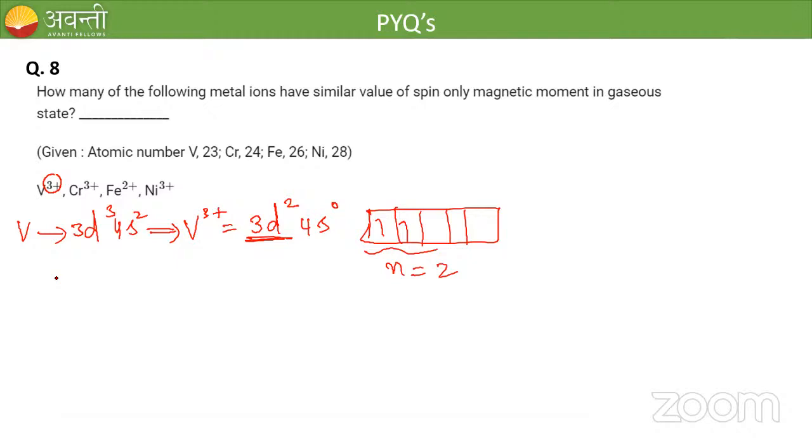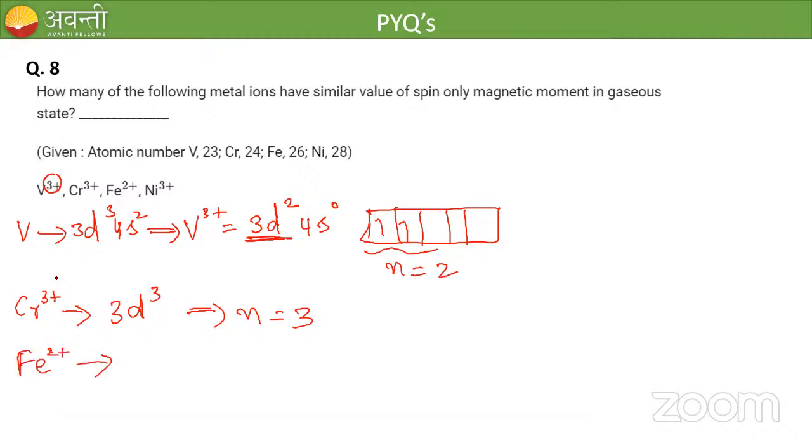Okay. And what about chromium? Chromium 3 plus. Chromium configuration is 3d5 and 4s2. If I remove 3 electrons from it, I will have 3d3. So 3d3 means n value is equal to 3. Then when I go for iron, iron 2 plus.